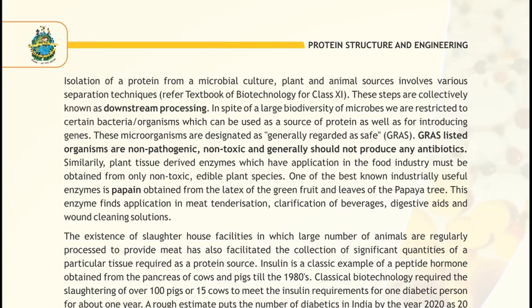These are the applications of enzymes that are produced through industry. These are the enzymes.